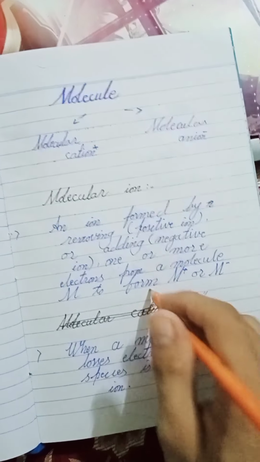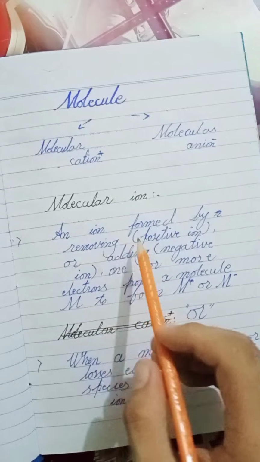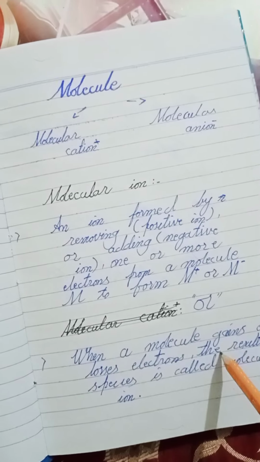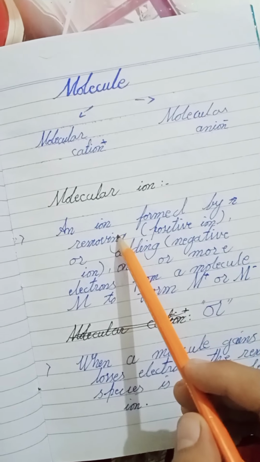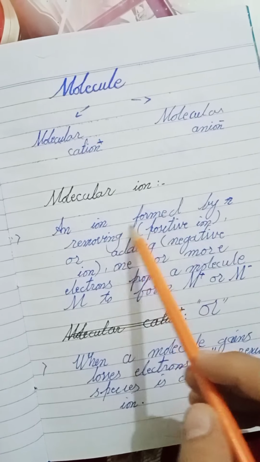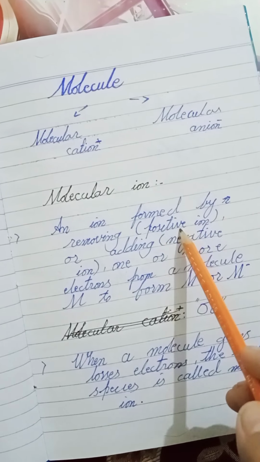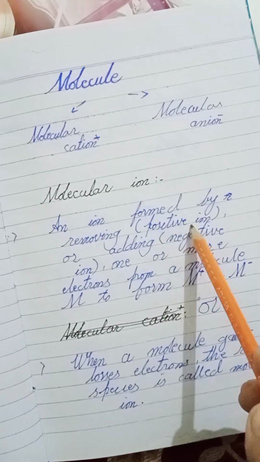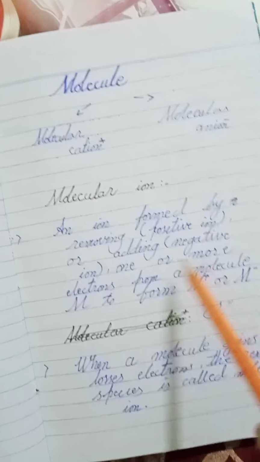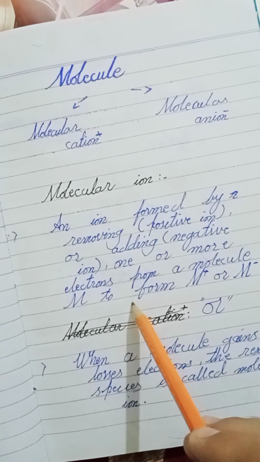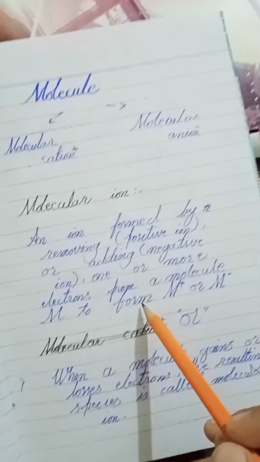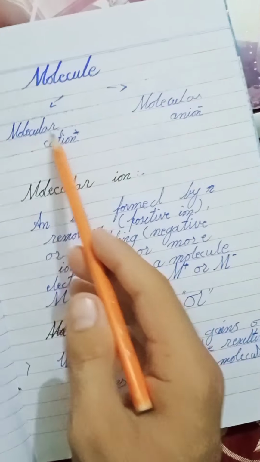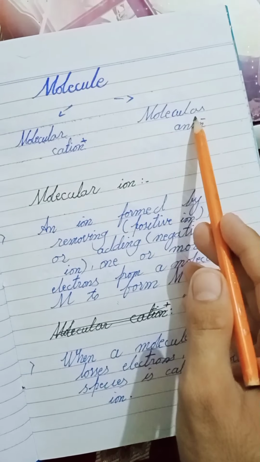Simple. Okay. Now let's first read the definitions. I have two definitions. This is a little complex, but very easy and simple. Let's start with the first definition. An ion is formed by removing electrons, or adding one or more electrons, from a molecule. M is a simple molecule. It will convert into M plus or M minus, as we know: a cation carries a positive charge and an anion a negative charge.